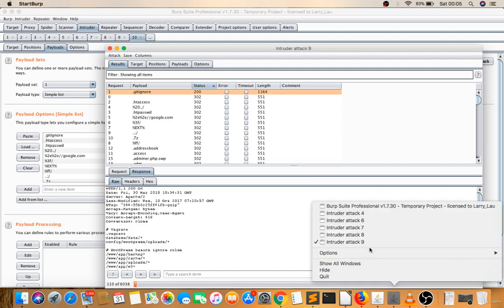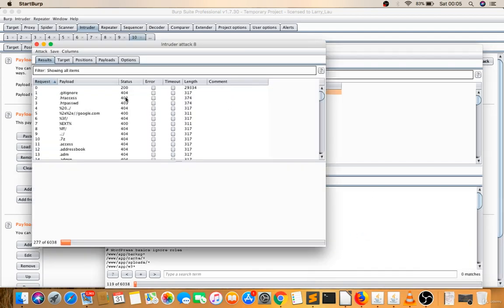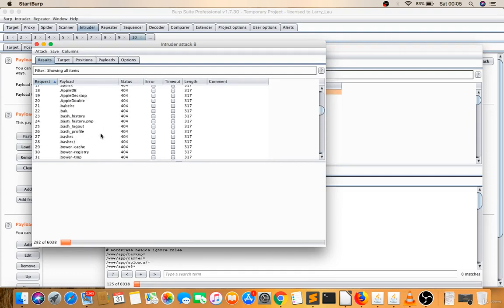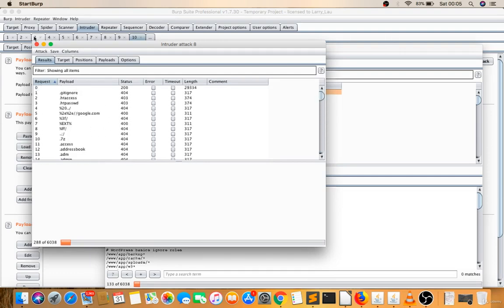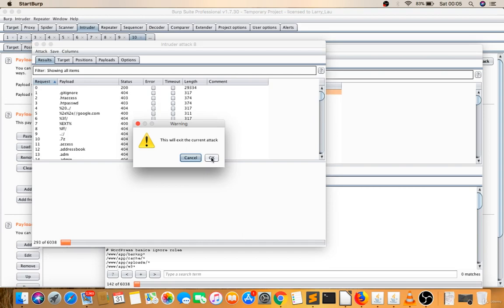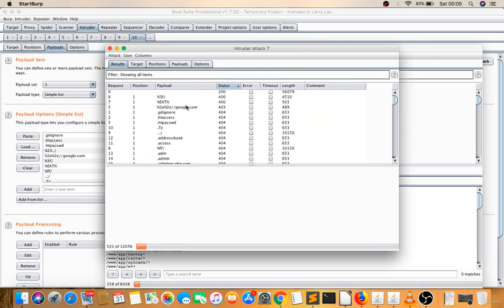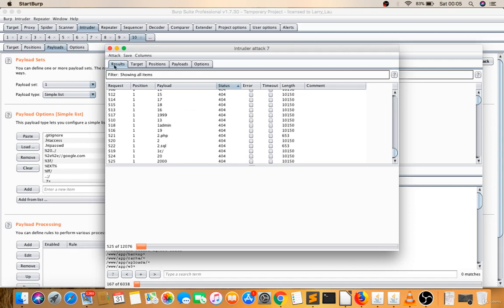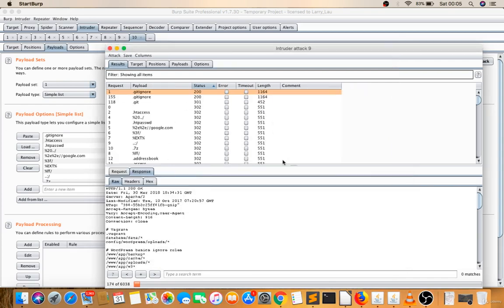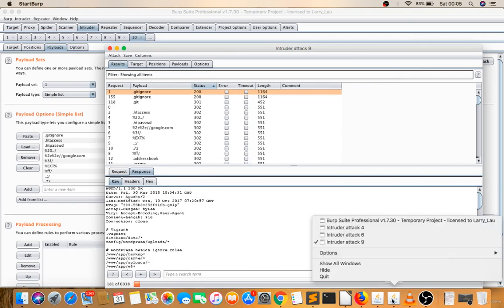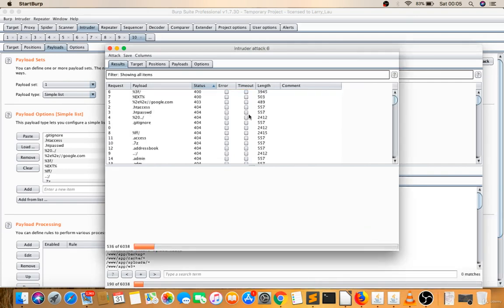Let's try another attack, 8. Okay, I haven't got any. Let's close this. Otherwise you can wait. I'll close this. Let's check 7. Okay, man, there is again no. So I'll close this also. You can try. Okay, no problem. Let's try on 6 number. Did I get any file? No, so I will close this also. No problem.